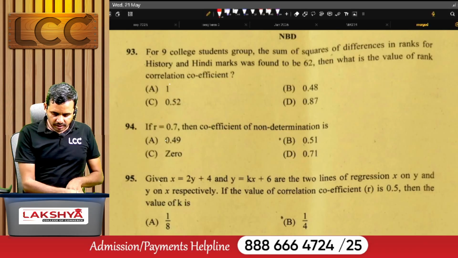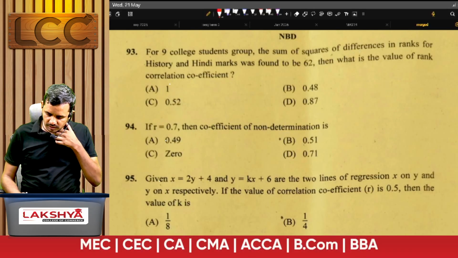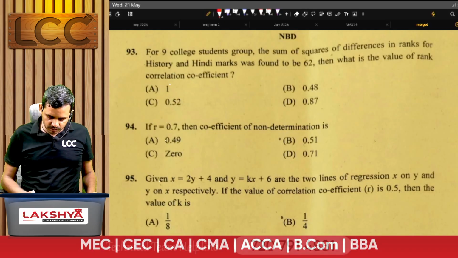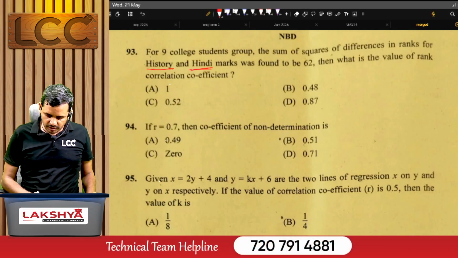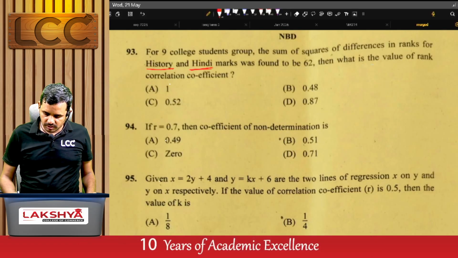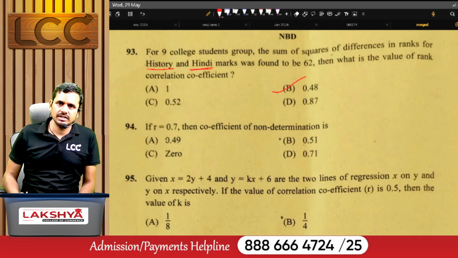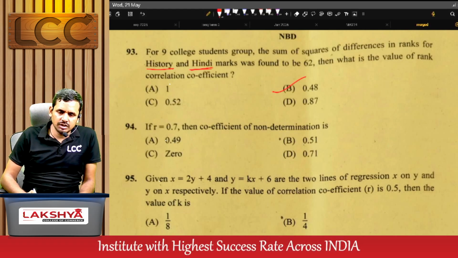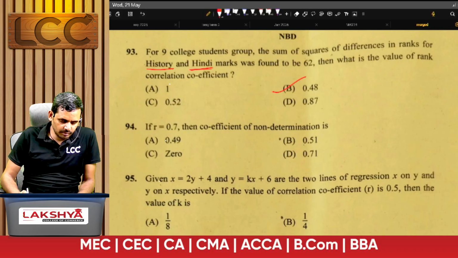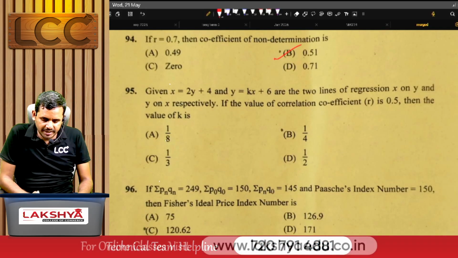Next, see the problem number 93. For 9 college students, the sum of the squares of the differences in ranks for history and marks was found to be 62. Then what is the value of the rank correlation coefficient? For this question, the right answer is option B. If R equals 0.7, then the coefficient of non-determination is 0.51. Right answer is B. See the problem number 95.